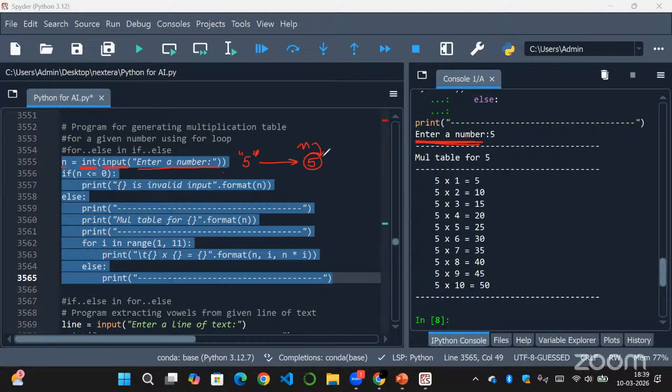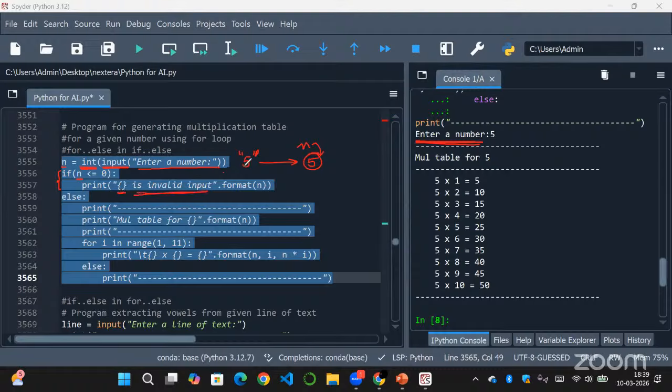So n is equal to 5. Then first we are doing a validation because when you want to find a multiplication, you want your number to be not negative or zero, right? So first we have a validation inside of an if condition. Here we will check if n is less than or equal to 0, that is, a negative or 0 number. If that is so, it will print that n is an invalid input.